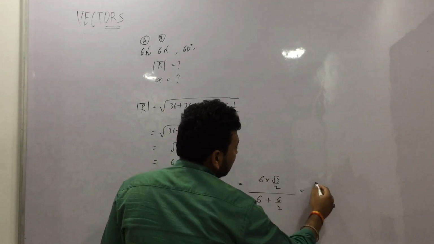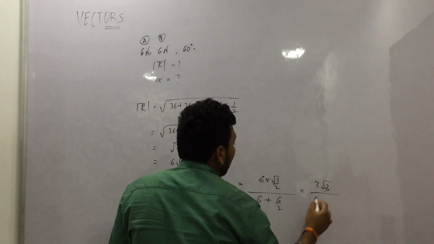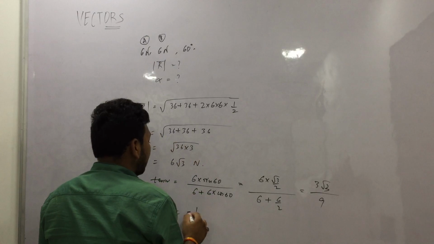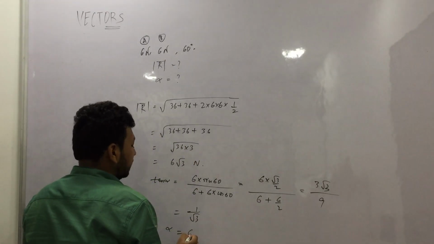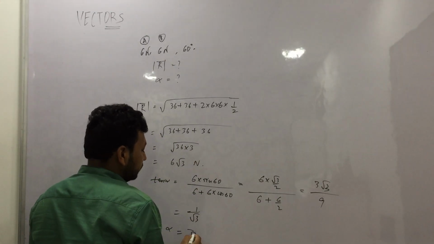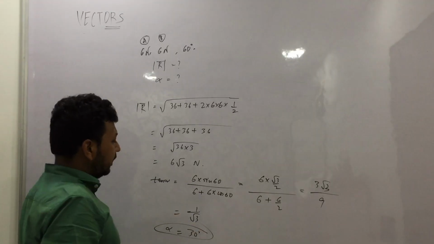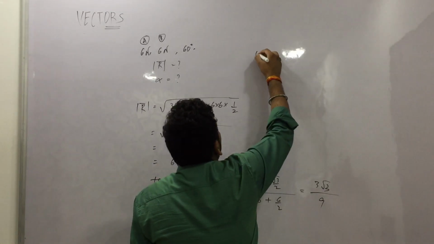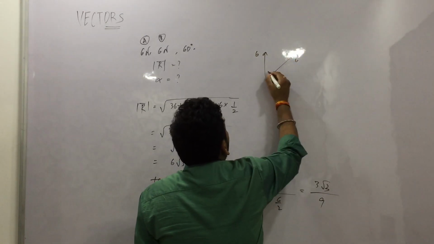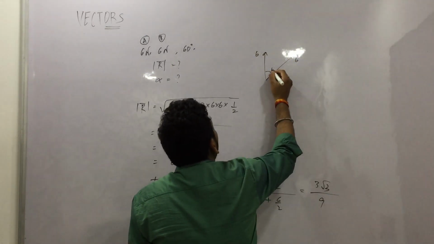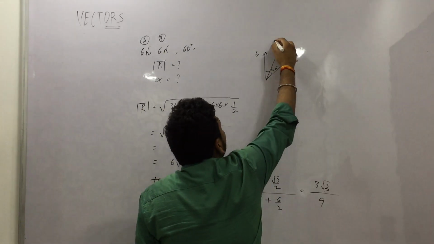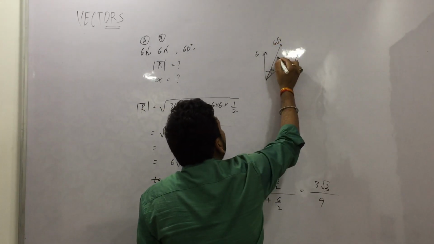So how much is it? 3 root 3 by 9, which is 1 by root 3. So alpha is 30 degree. So this is the direction of resultant. So 6 and 6 were at 60 degree and the resultant came out to be 6 root 3 at 30 degree.